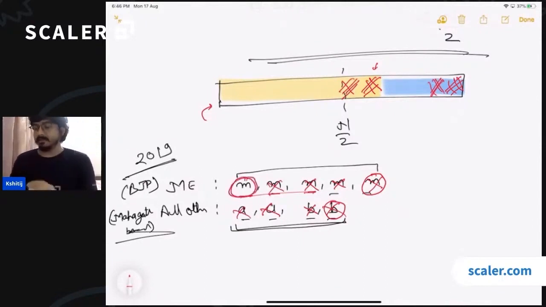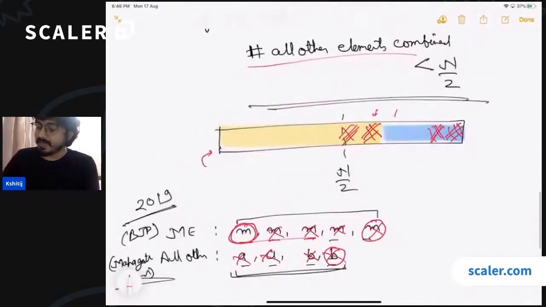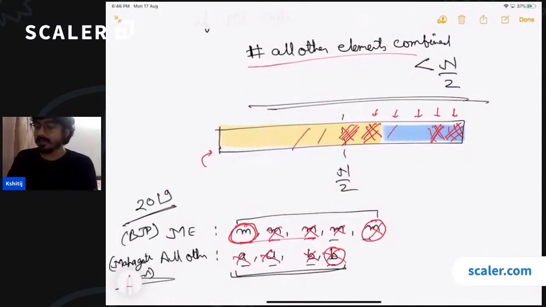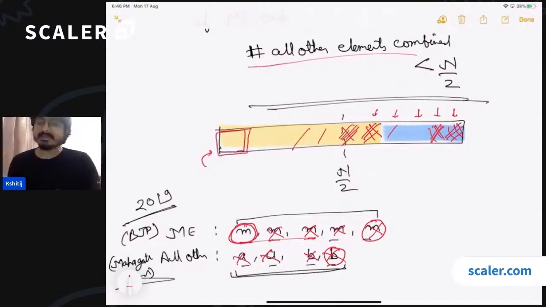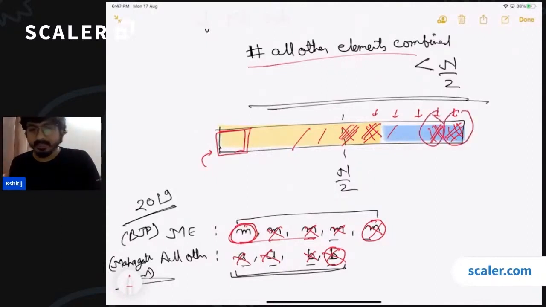So the idea is that if with every occurrence of the non-majority element you remove one occurrence of the majority element, at the end, you will be left with at least one occurrence of a majority element. If I am removing one occurrence of any non-majority element with one occurrence of a majority element, the majority element still remains the same.